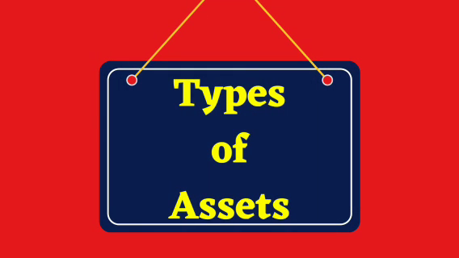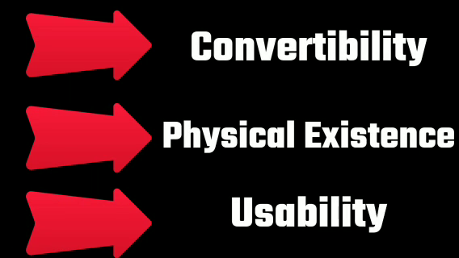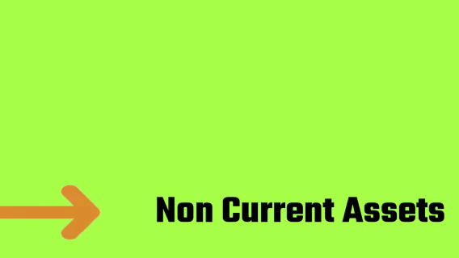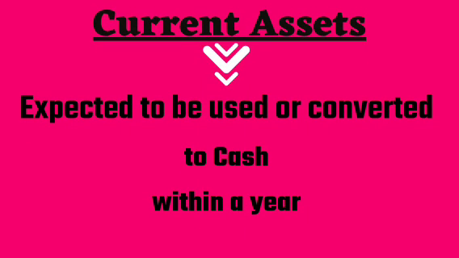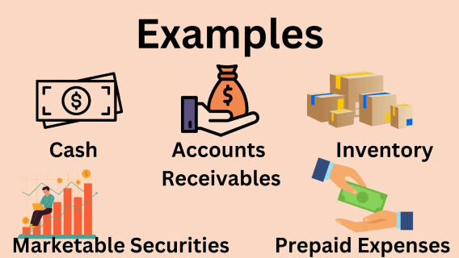Next topic is types of assets. Assets can be classified on the basis of convertibility, physical existence, and usability. Let's discuss each one by one. On the basis of convertibility, assets can be classified as current assets and non-current assets. Current assets are those assets which are expected to be used or converted to cash within a year. Take a look at some examples of current assets: cash, accounts receivable, inventory, marketable securities, and prepaid expenses like prepaid rent and prepaid insurance.